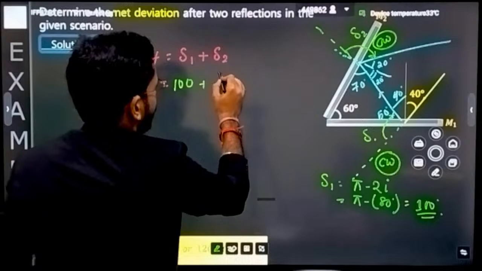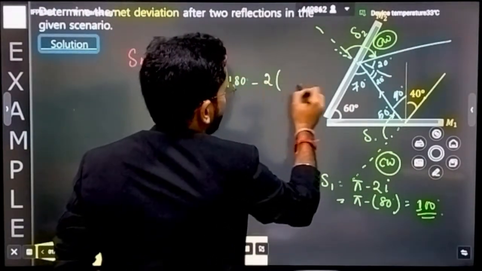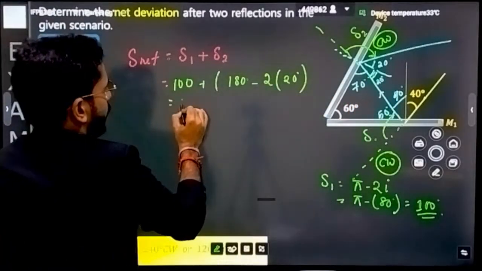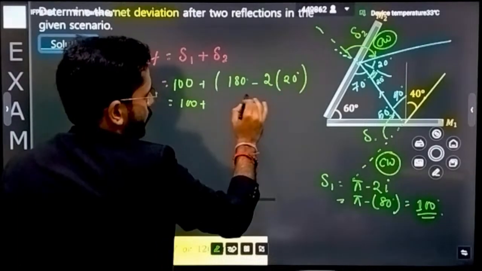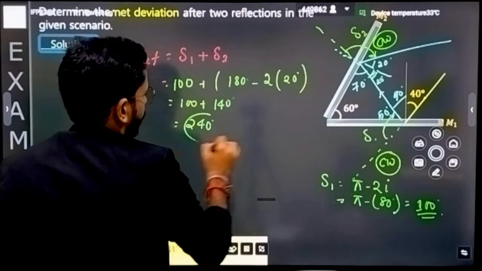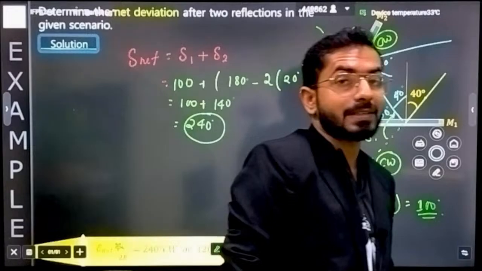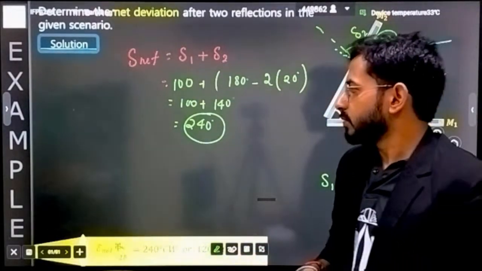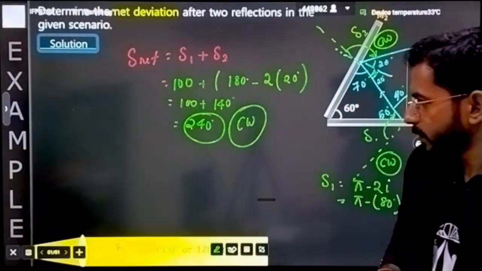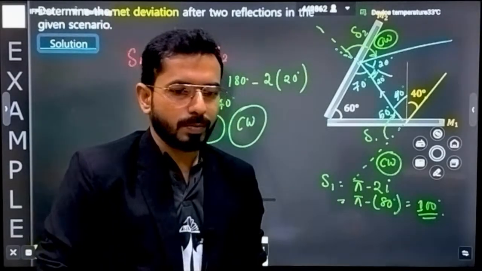Okay. How will you write deviation 2? Deviation 2 again you will write 180 minus 2 times i. What is the angle of incidence? Can you say the angle of incidence this time is 20 degree? That means 100 plus 180 minus 40. That means I can write this as 140. That means the net will be equal to 240 degree. Clear? That means I can say the net deviation that I will have is equal to 240 degree. And in which sense? It is in the clockwise direction. 240 degree angle in the clockwise direction. This is the net deviation, so be clear.